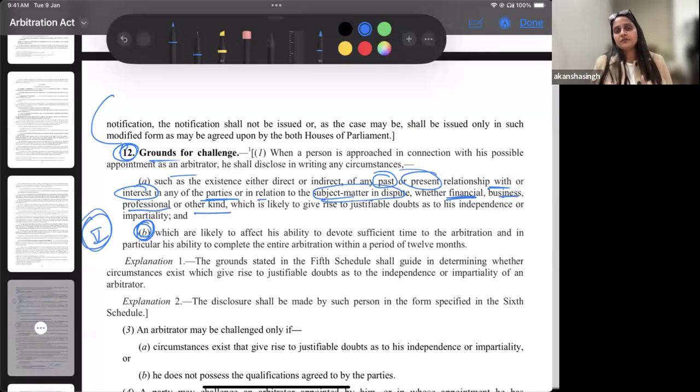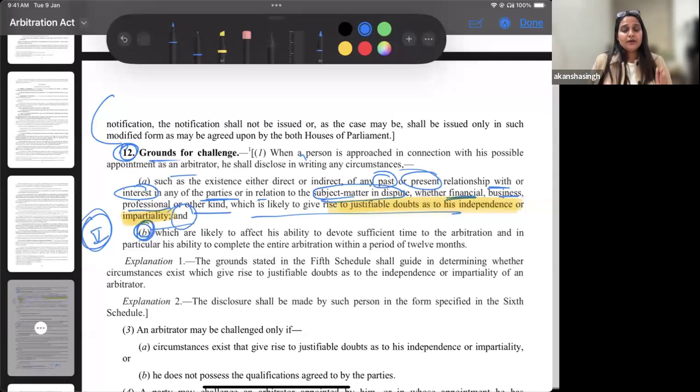When we discuss section 12 in our classes, we will talk about all of this. But for reference to the fifth schedule, we understand that all of this will bring justifiable doubts as to independence and impartiality. If all of this is present, it will bring justifiable doubt as to the independence and impartiality of that particular arbitrator, first one.